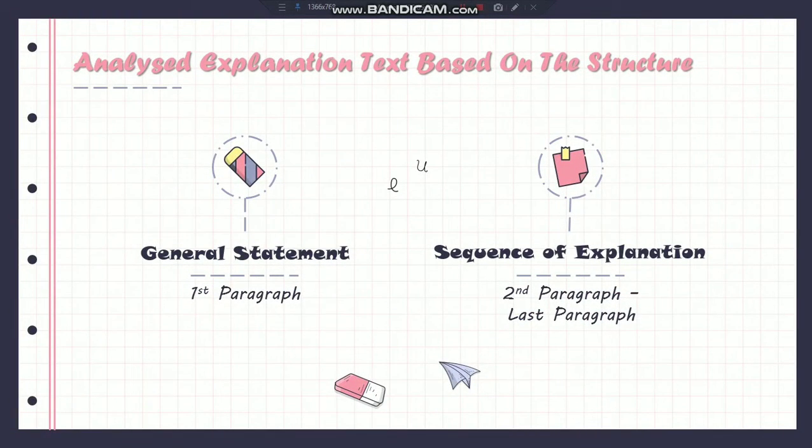Now we will analyze the explanation text based on the structure. General statement. It is contained in the first paragraph. Sequence of explanation. It is contained in the second paragraph until the last paragraph. This explanation text has no closing or conclusion.